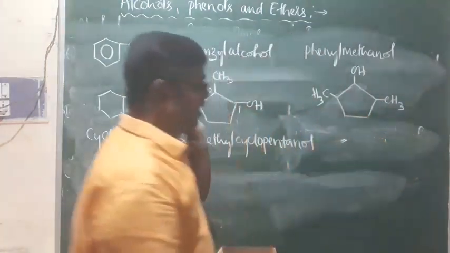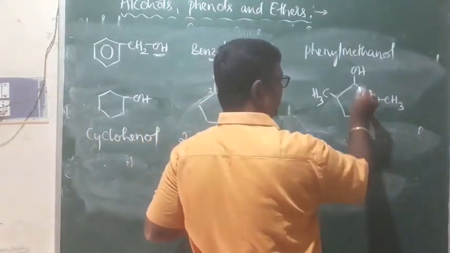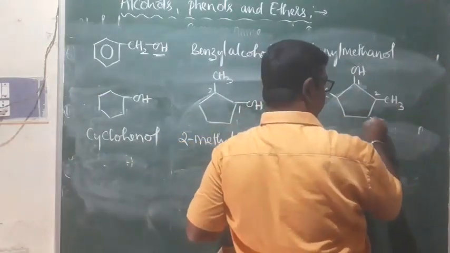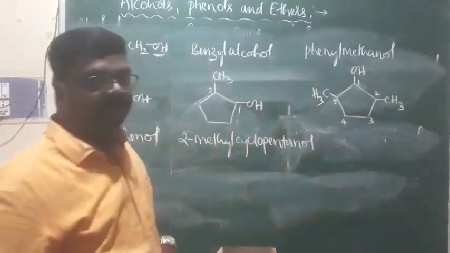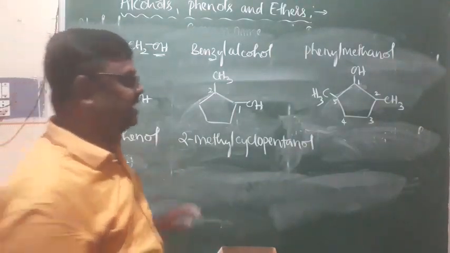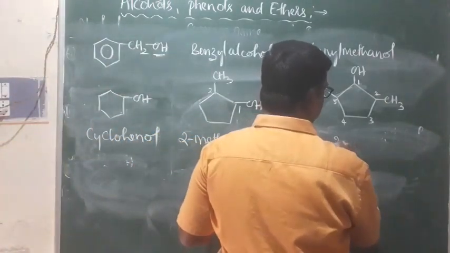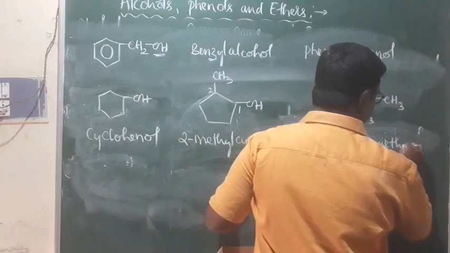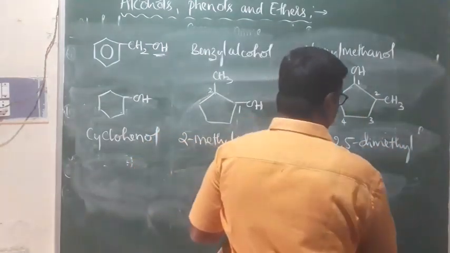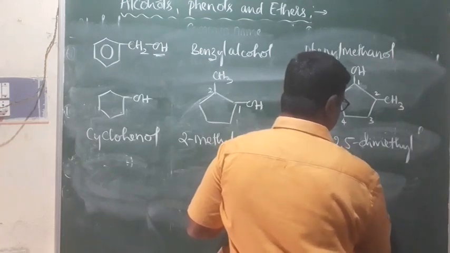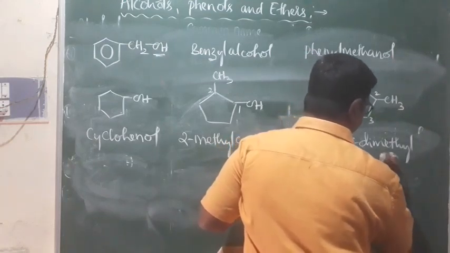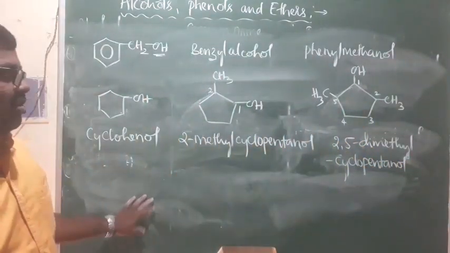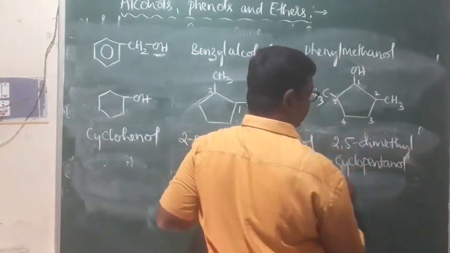Right, this is one more cyclic alcohol. Look at the numbering, where should we start? The carbon atom carrying the functional group is number 1, then 2, 3, 4, 5. You should give the least possible numbers to the carbon atoms carrying substituents. So, 2,5 dimethyl, cyclopentanol, because I wish to represent the first position, that is cyclopentanol. 2,5 dimethyl cyclopentanol, yes.